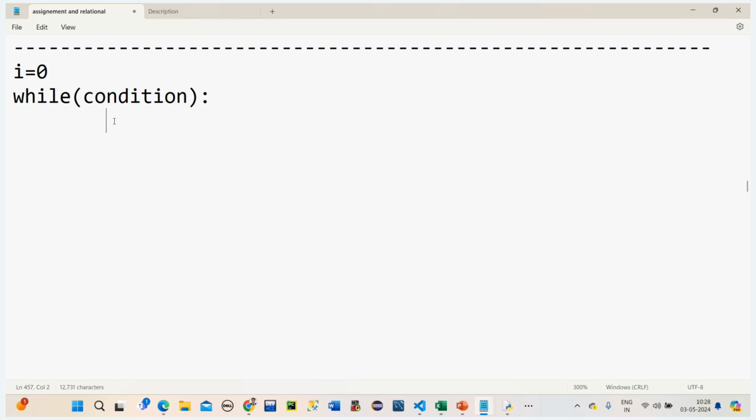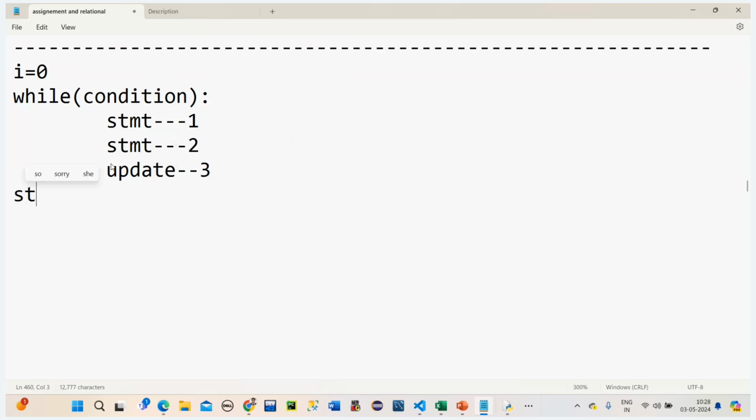So for example, here statement 1, then here statement 2. Once this is done, here I'm writing one statement to update the value. This is the third one.